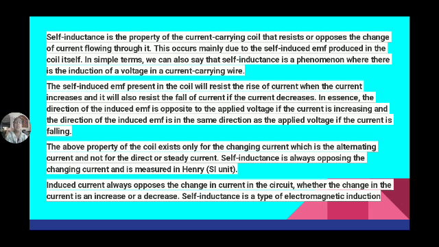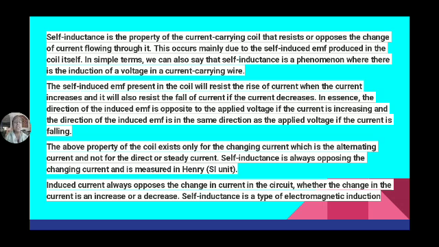The above property of the coil exists only for changing current, which is alternating current, not for direct or steady current. So self-inductance is always opposing the changing current and is measured in henries. And what is the symbol for self-inductance? Self-inductance is denoted by the symbol L, and it is measured in henries.